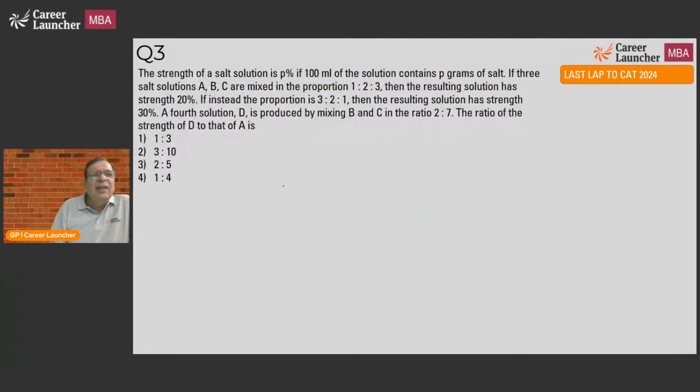Again, we can clearly see there's a ratios question. The strength of a salt solution is P% if 100 milliliters of the solution contains P grams of salt. 3 salt solutions A, B, C are mixed in the ratio of 1:2:3. The resulting solution has strength 20%. So we have A, B, C. Let me say A is A% salt, B is B% salt, C is C% salt.